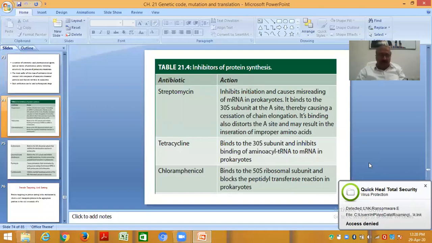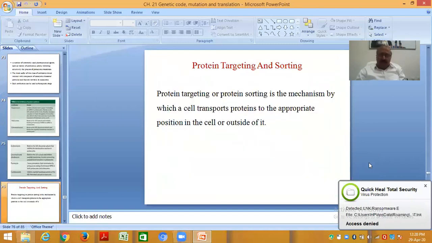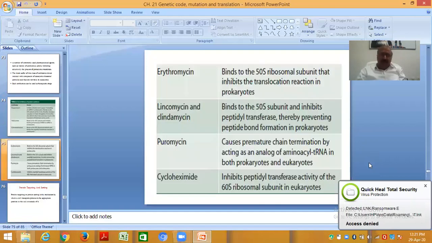This table also I gave you: streptomycin, tetracycline, chloramphenicol, erythromycin, lincomycin, clindamycin, puromycin, cycloheximide. Remember it and note that in the examination we may ask you some of the antibiotics. So you should remember these and their actions also.